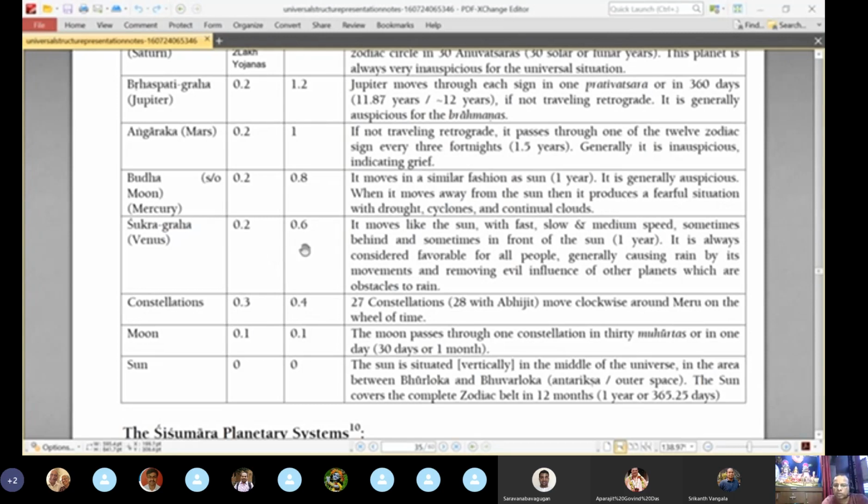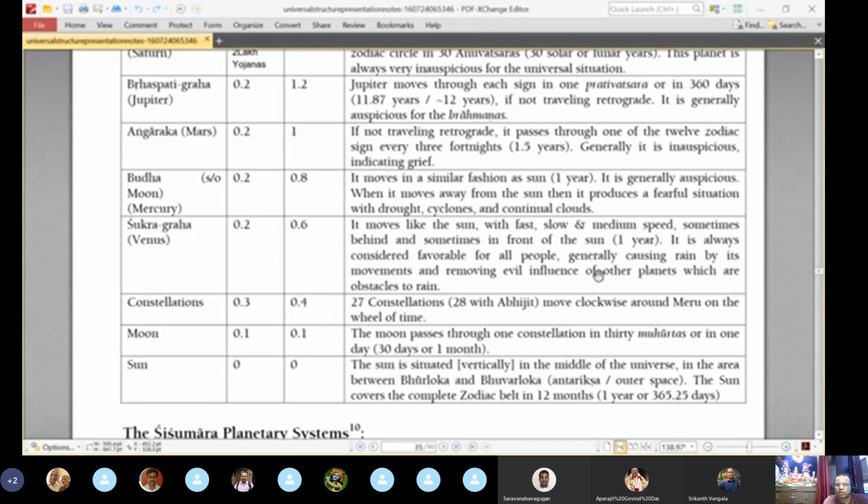Next is Shukra or Venus. Mercury and Venus both move at the same speed, and both take 1 year to complete a revolution. Venus is always considered favorable. So these are the main planets mentioned.